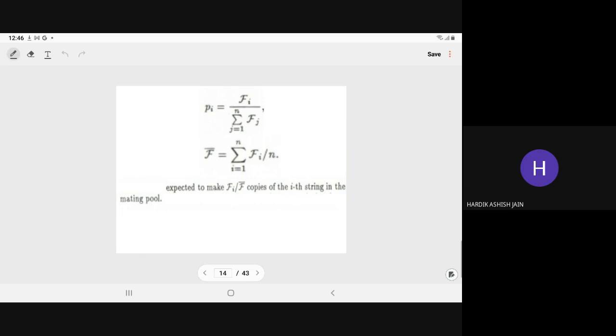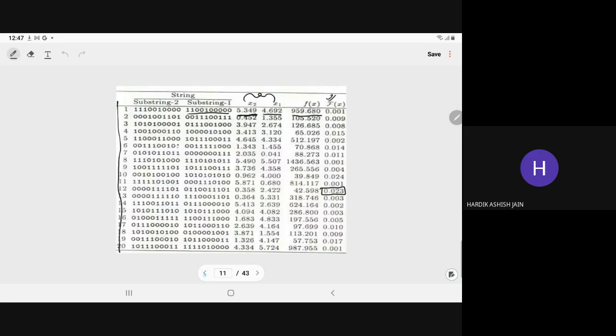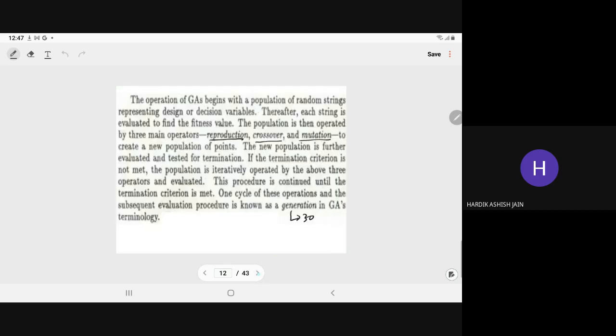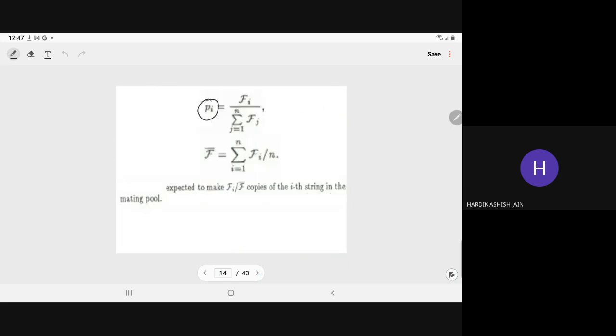So how do we compute the probability? We compute the probability of selection as fi upon summation of fi. We have computed fi here, right? So first you take the sum of all, and then individual upon sum will give you the probability. So fi upon summation of fi, and from here we compute the average of f. Average of f means the sum of all fi upon n.